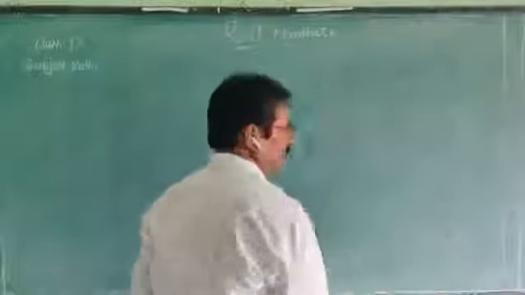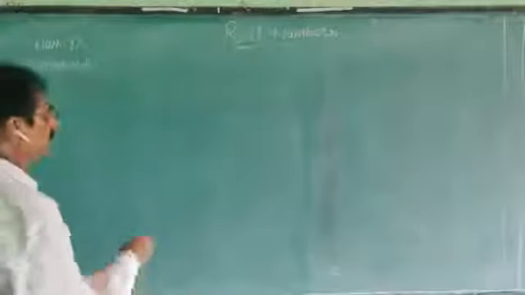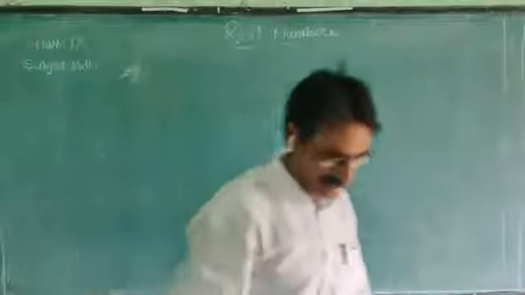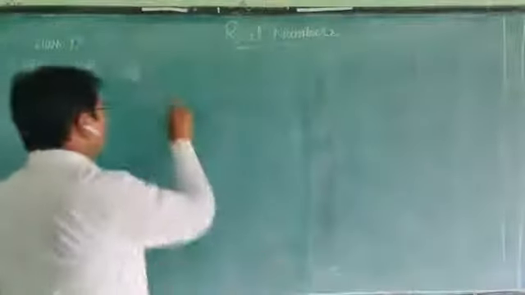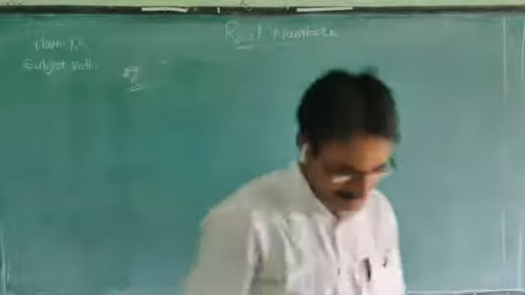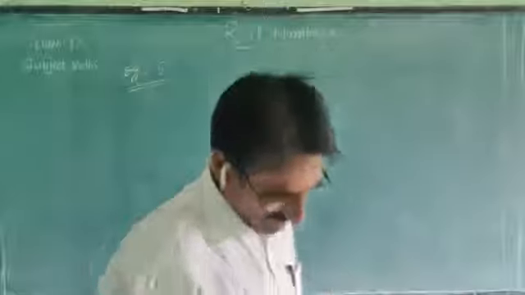Now we are going to one more example. Example 5. What is example 5?